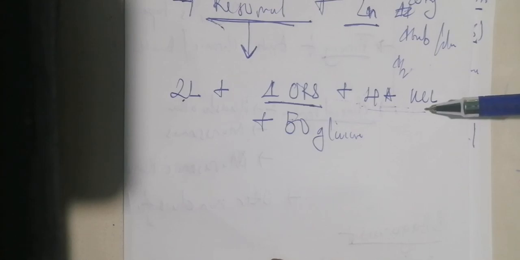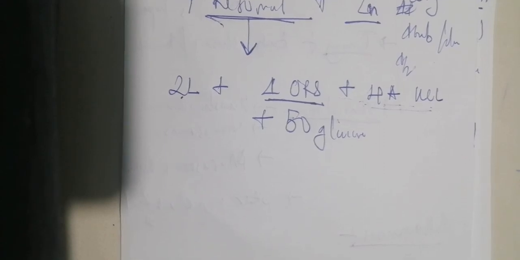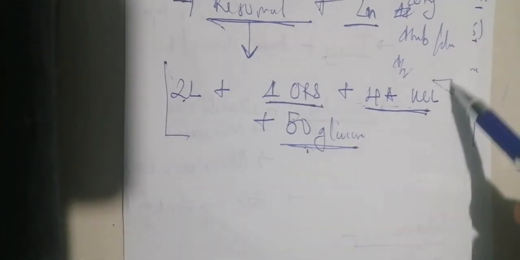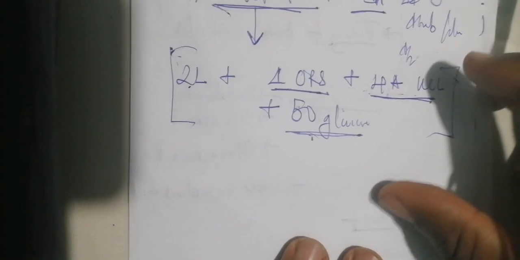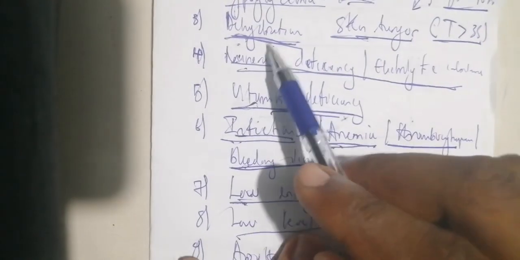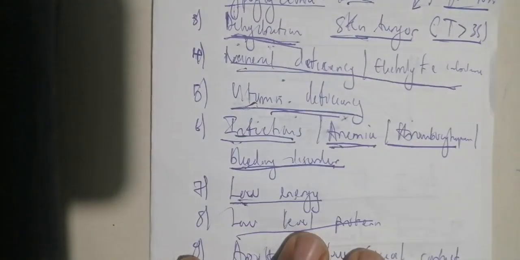I put 4 ampoules of potassium chloride. Why? Because the salt that is much more in these patients is sodium, the sodium retention, so you add potassium. And the last one is that you also give 50 grams of glucose. That is the local preparation of Resomal, provided you don't have the Resomal sachet. That is for the rehydration of these children.